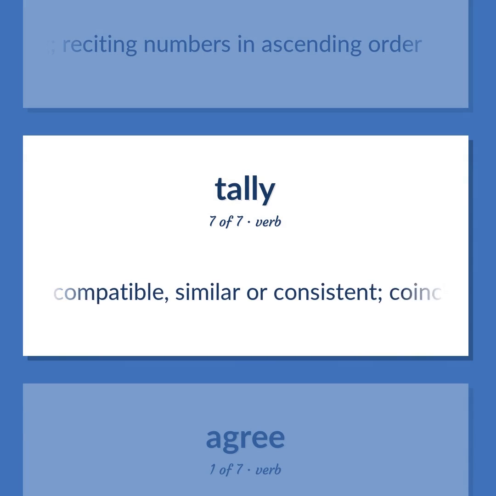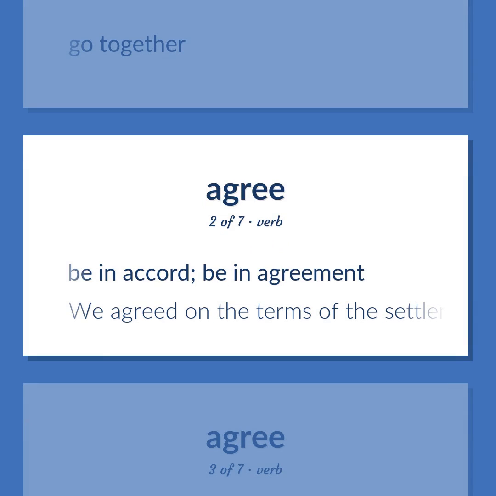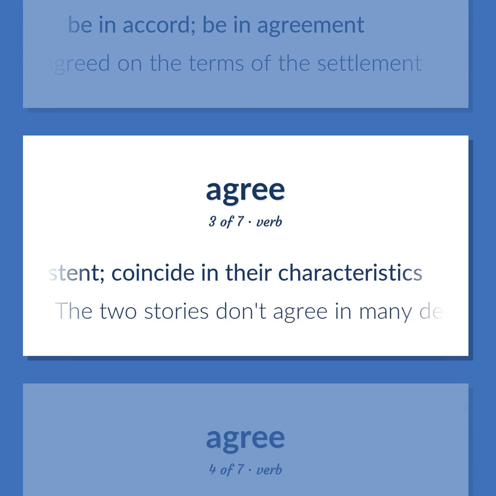Be compatible, similar or consistent. Coincide in their characteristics. Go together. Be in accord, be in agreement. We agreed on the terms of the settlement. Be compatible, similar or consistent. Coincide in their characteristics. The 2 stories don't agree in many details.